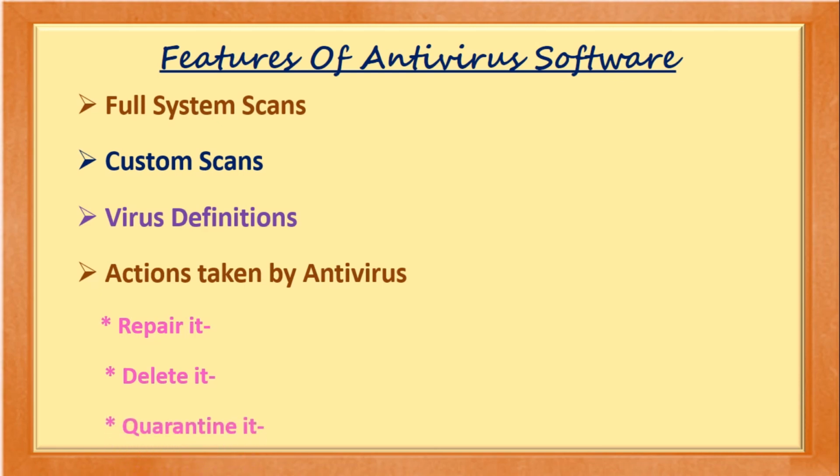And the next is quarantine it. That you all know very well, quarantine. In this case, what happens when the antivirus program is not sure whether the file is infected or not? It separates out the file so that the virus does not spread, and this is known as quarantine.